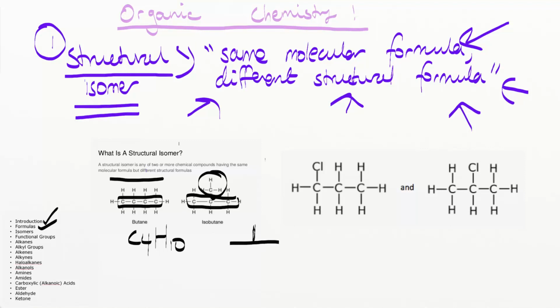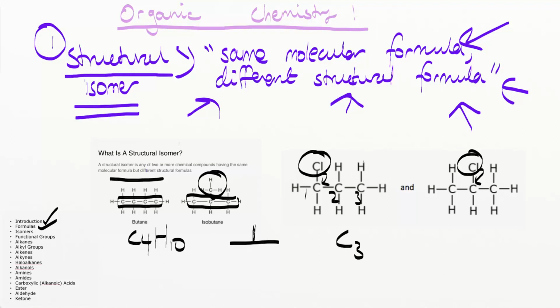So we can see on the picture on the right over here, this is also a situation where we have isomerism. So the chlorine atom is bonded to the first carbon on this one. So let's say this is 1, 2, and 3. But on the picture on the right, the chlorine atom is bonded to the second carbon, or the middle carbon here. So they both have 3 carbons.